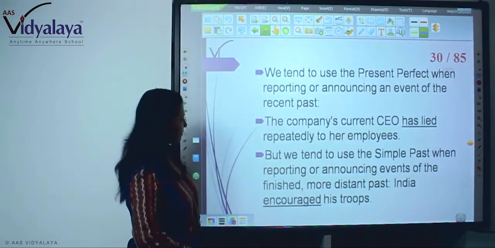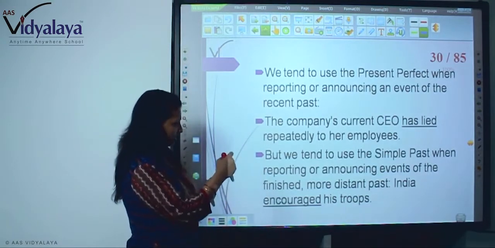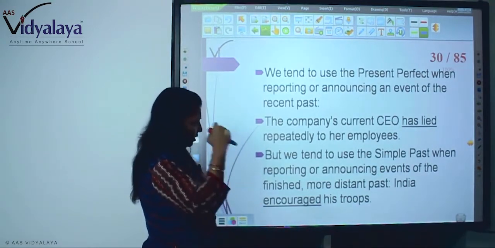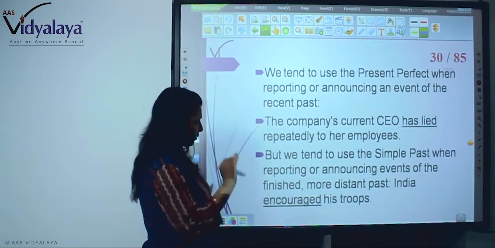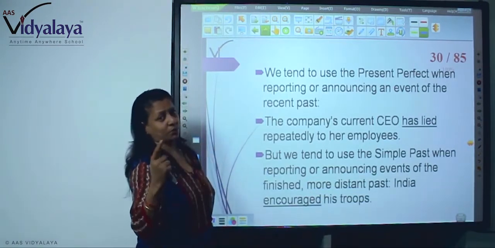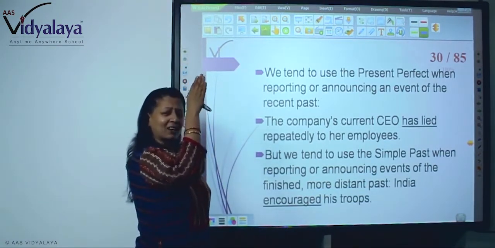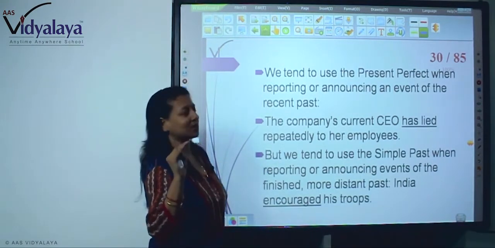But we tend to use the simple past when reporting or announcing events of the finished, more distant past. Because long ago it happened. So we use past only. India encouraged its troops. It happened very long ago. But if it is recent past, we can use present perfect.